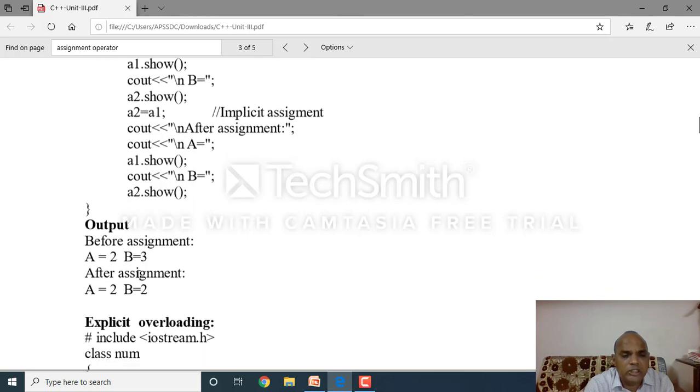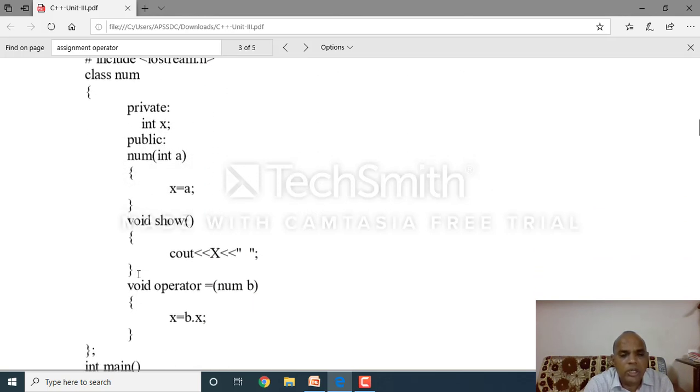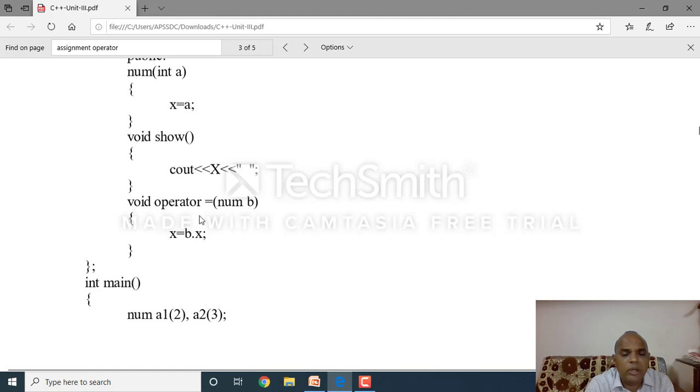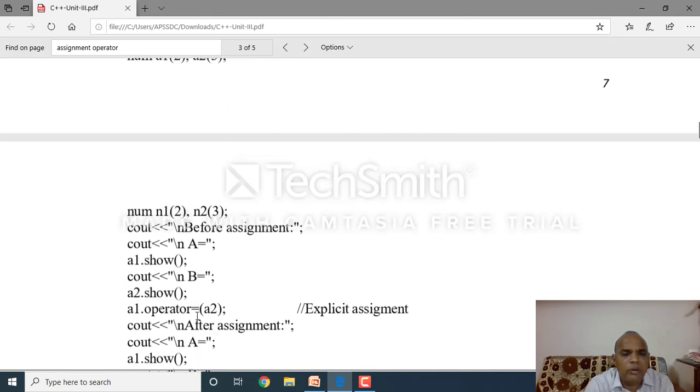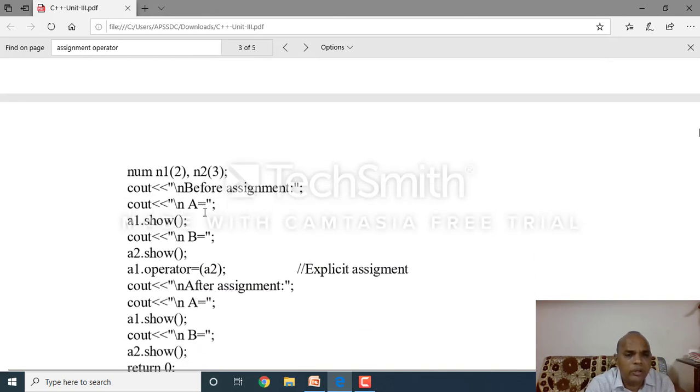Then for the explicit assignment, we should define function overloading of the assignment operator, with Number b, where x equal to b dot x. What is x? Here x equal to a, and x equal to b dot x. Clear? a1 of 2, a2 of 3, integer main function. Then the next one is Number n1 of 2, n1 of 3. Then display a value, then display b value. Here a1 dot operator equal to a2.